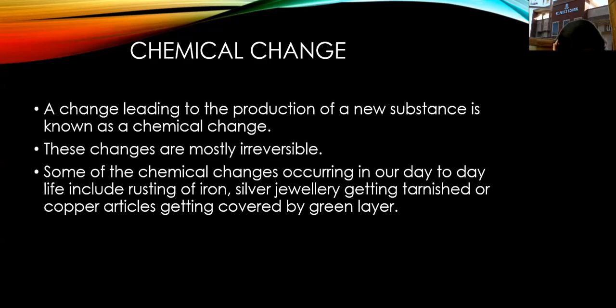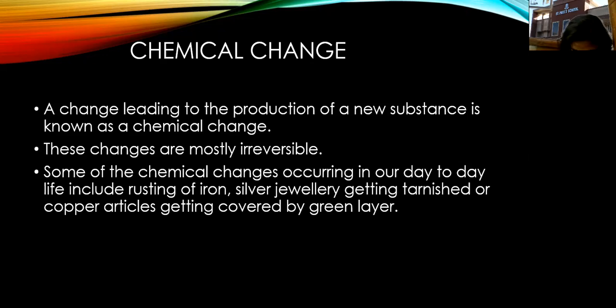Fine. So during chemical change, a substance undergoes a change in its chemical composition, or we can say in its chemical properties. उसकी chemical properties में change आएगा, उसके chemical composition में change आएगा. That is how a chemical change takes place.